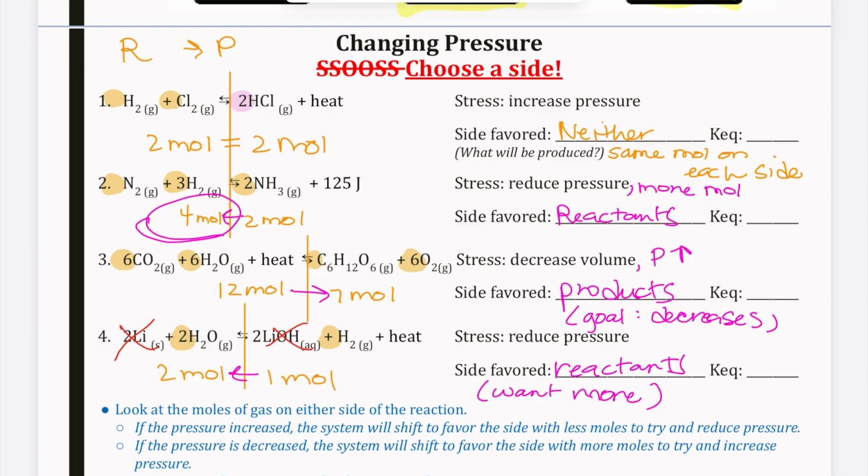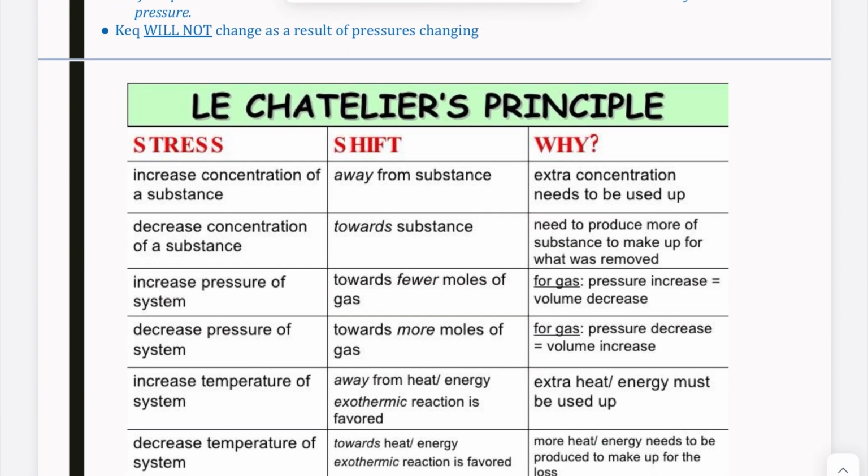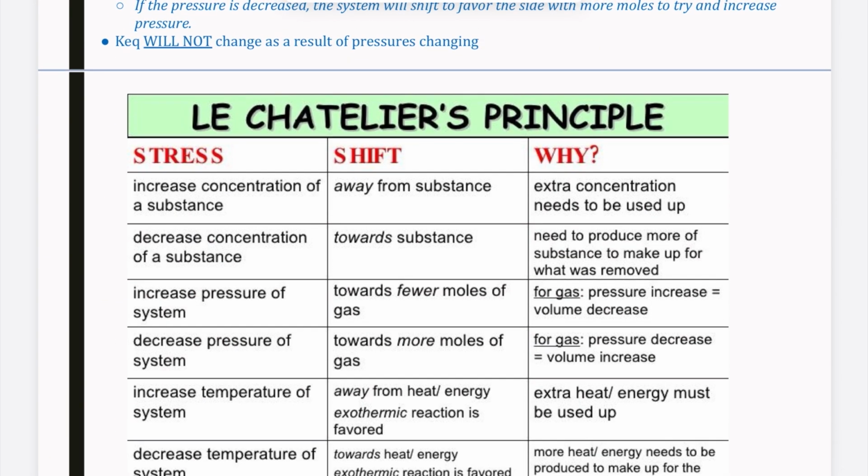And then again, temperature is the only thing that has an impact on KEQ, so no change on KEQ for a change in pressure or a change in volume like that. All right, here is another little summary of all of those things. There's a worksheet posted, and please reach out to your teacher with any questions.